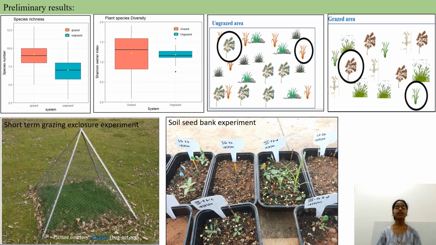And hence, to tackle that, we are conducting soil seed bank study, which is a collection of viable seeds present in or on the soil. For this, we are collecting soil from our field site, followed by growing them in a greenhouse. As you can see in this figure, these plants will be grown until their maturity period for their identification, and then this data will be compared with the above ground biomass data obtained from that region.